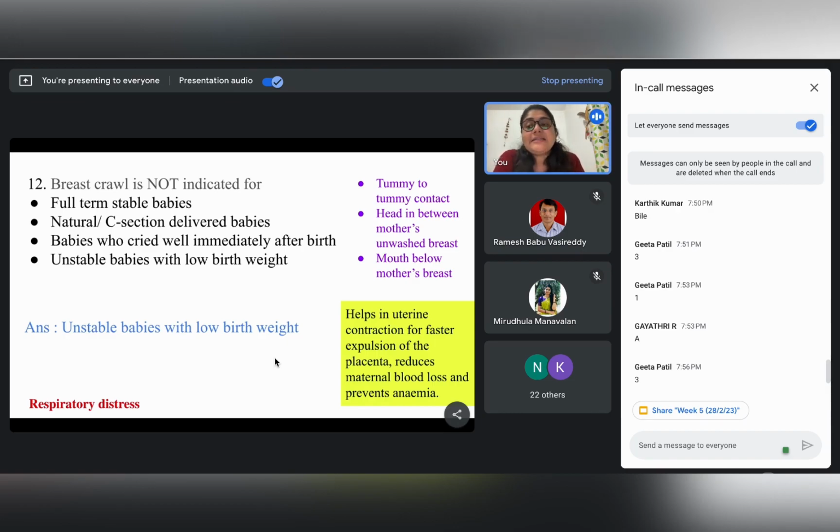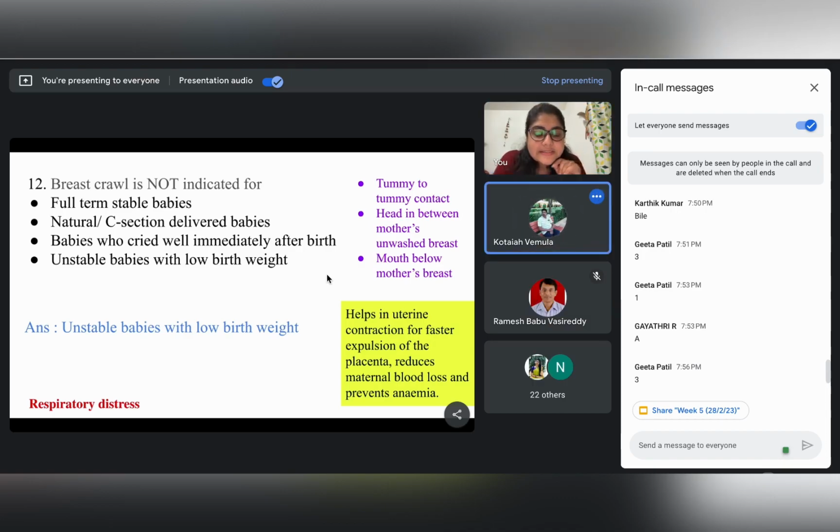Okay. And Ma'am, yes, sorry, I have a little doubt on this. The second point, the head in between the mother's unwashed breasts. Why the unwashed breast?